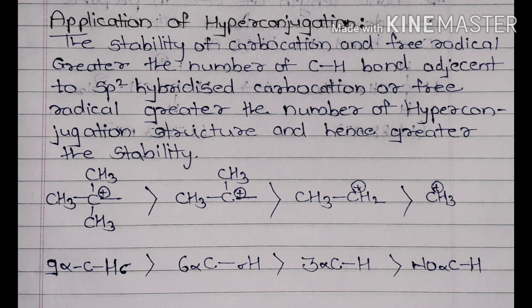That's why it is less stable. The more carbon or hydrogen atoms present, the greater the stability, and where fewer alpha carbons or alpha hydrogens are present, that carbon is less stable. This is how the arrangement happens.